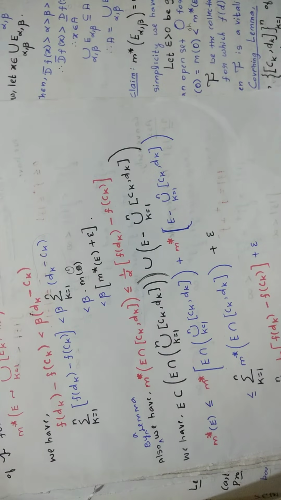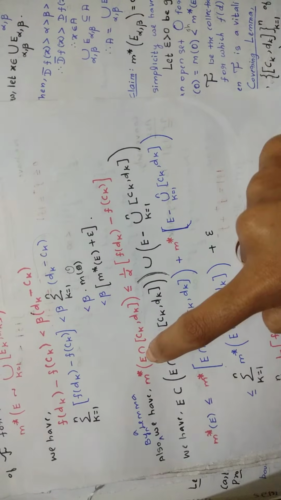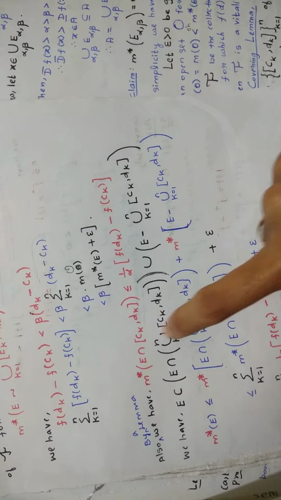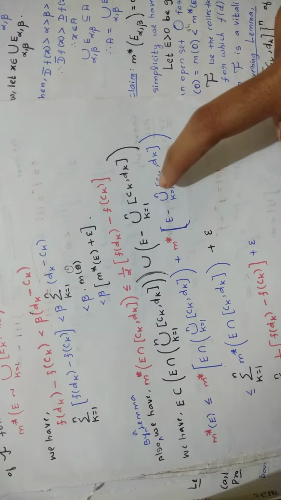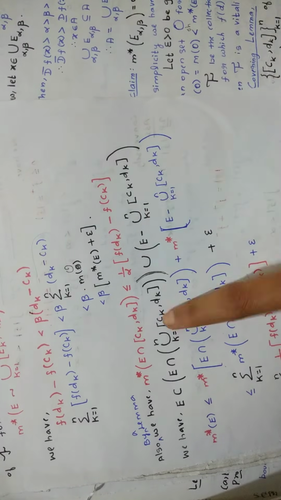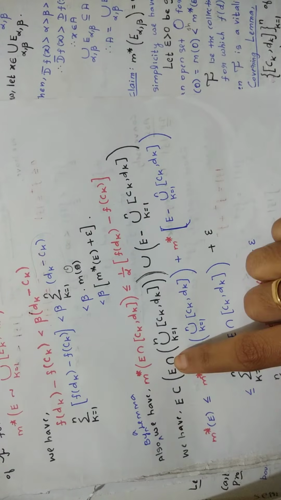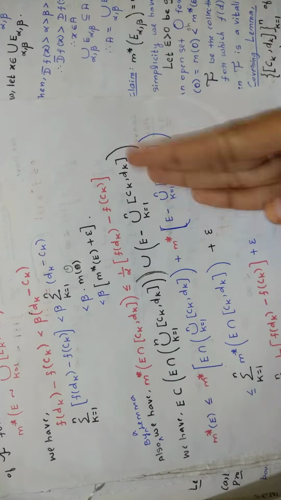No difficulty in writing this. Please concentrate. First you write E contained in, then E intersection union of this value, then union, then E minus union of the same value. Here you have intersection, here you have minus. That is the only difference between these two terms.